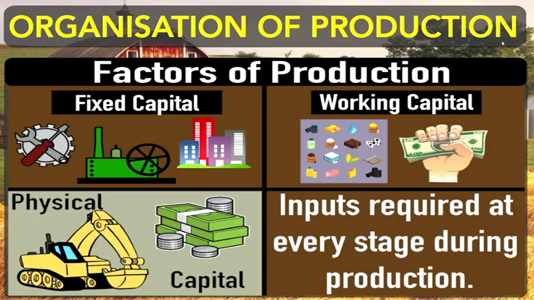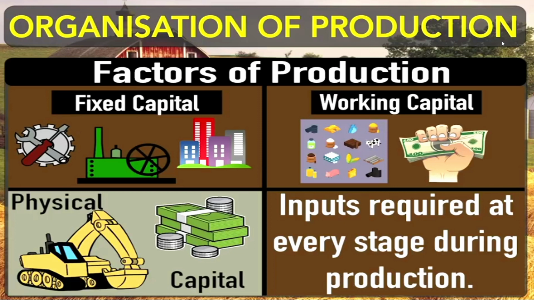It is fixed for a longer period of time, for managing the production work continuously. So whatever instruments, machines, tools, and buildings we require, that huge amount of money invested is called fixed capital.